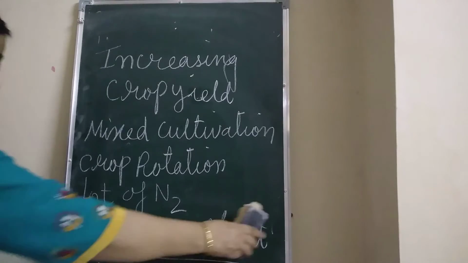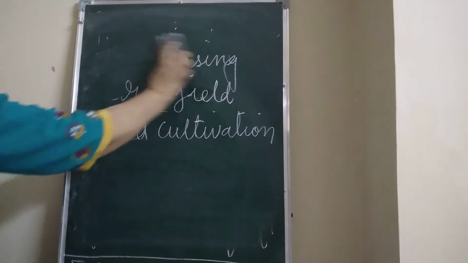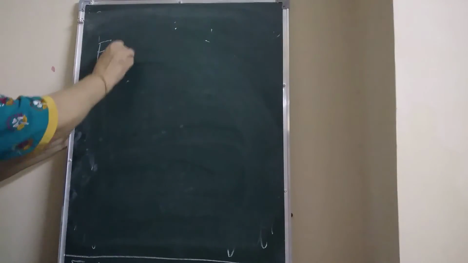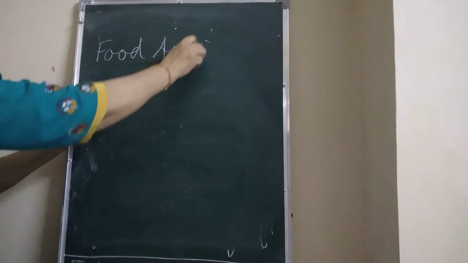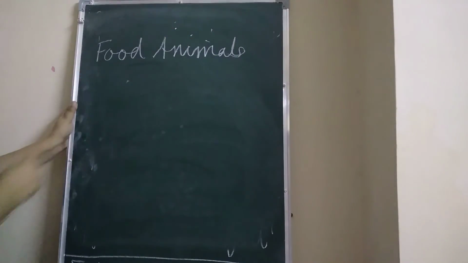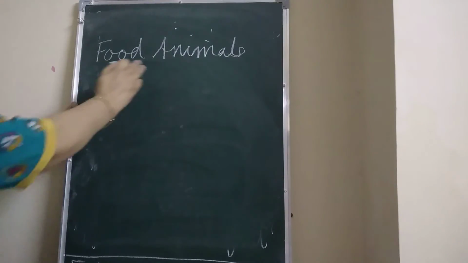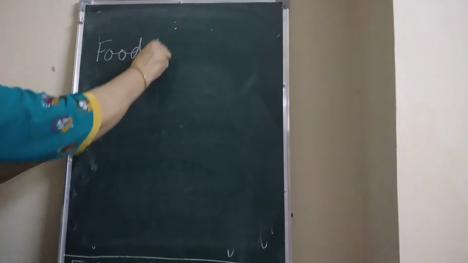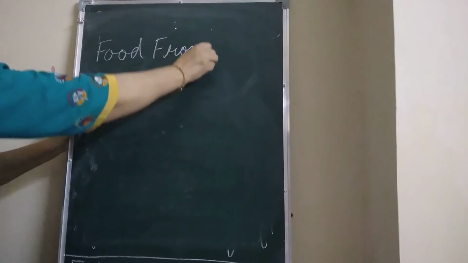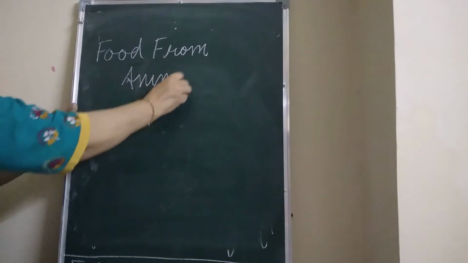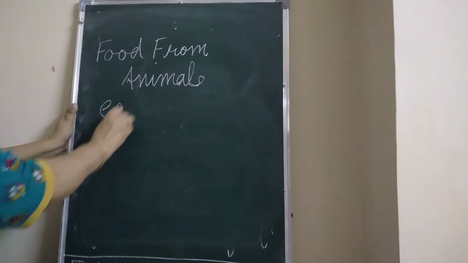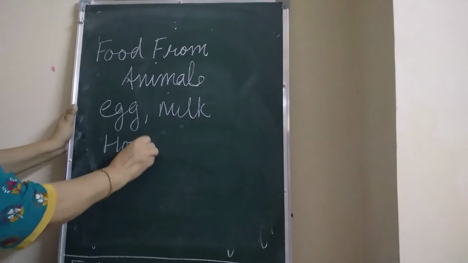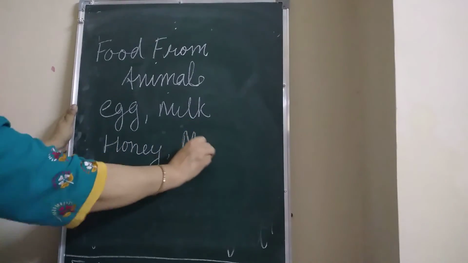Now the last topic for this lesson, children, is food from animals. As you know, we get food from animals. What all do we get, children? Eggs, milk, honey, meat. All this food we get from animals, children.